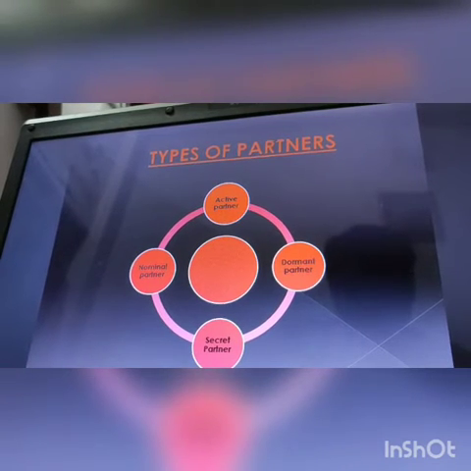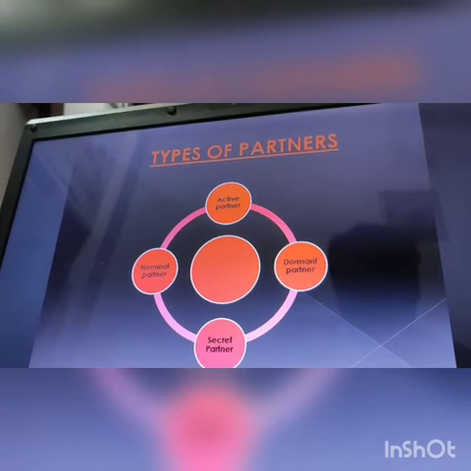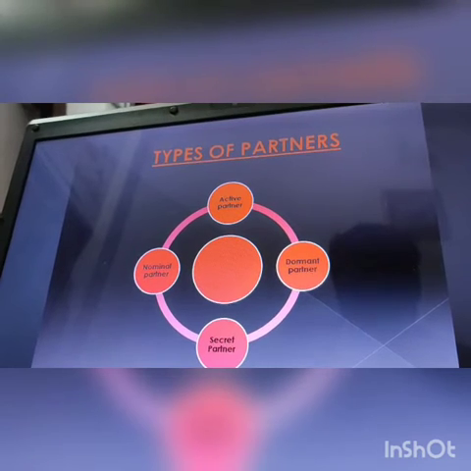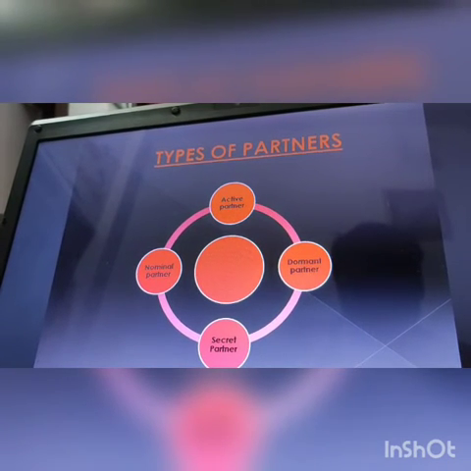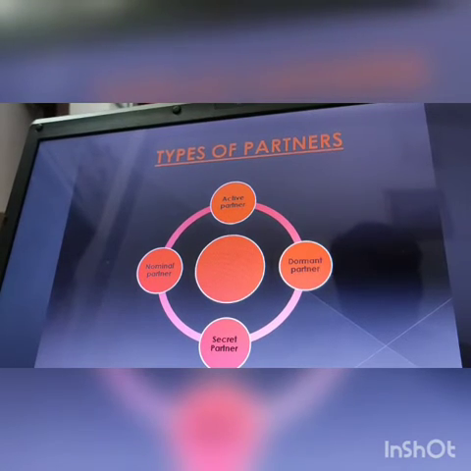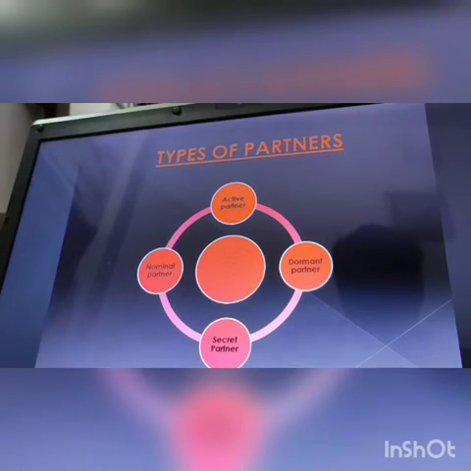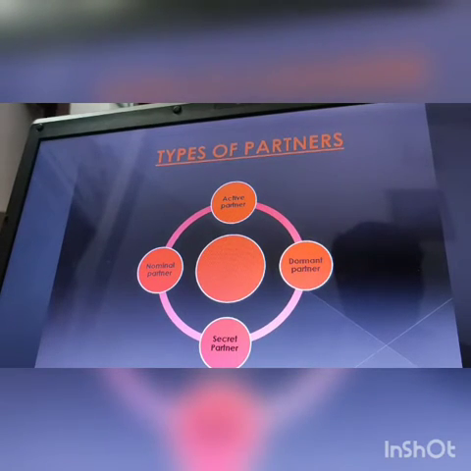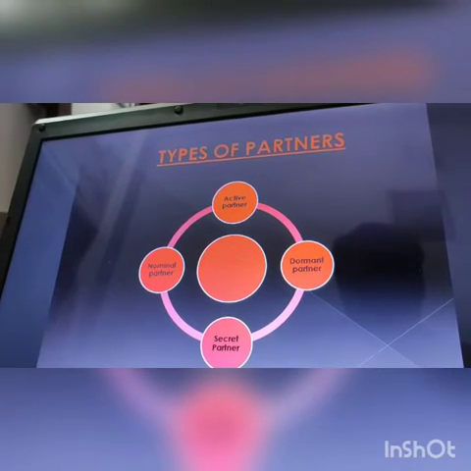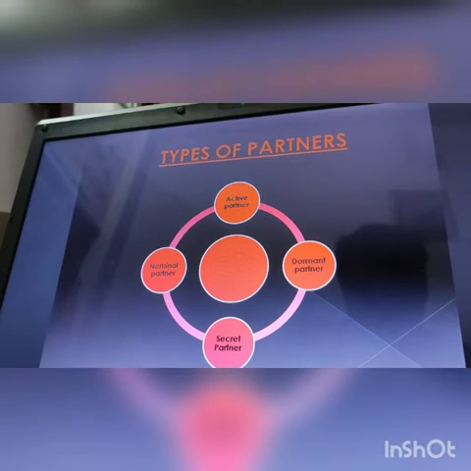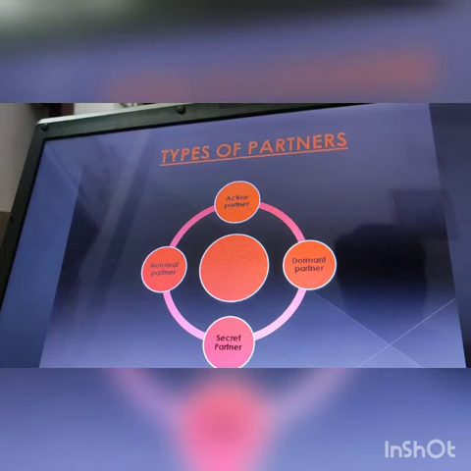The only difference from the active partner is that the sleeping or dormant partner does not participate in the management, but is bound by the activities of other partners. Other things remain the same.